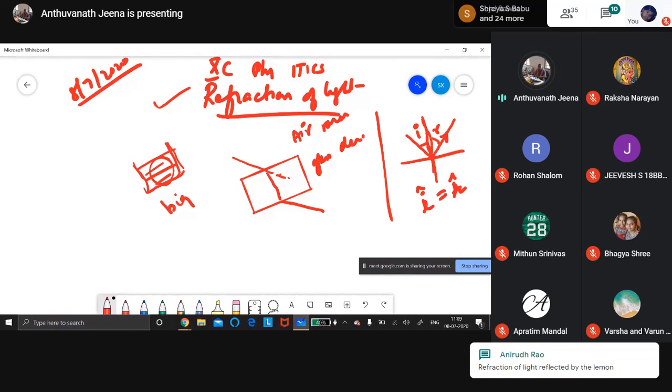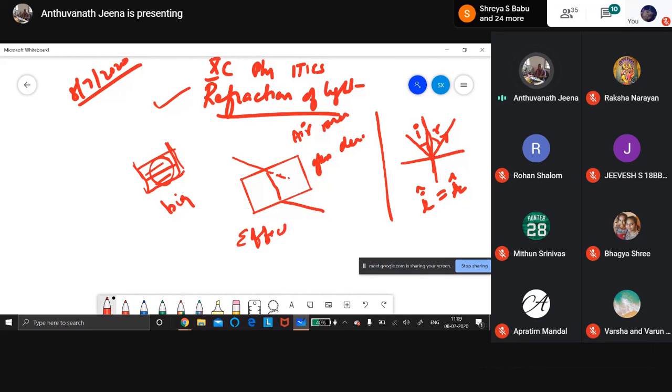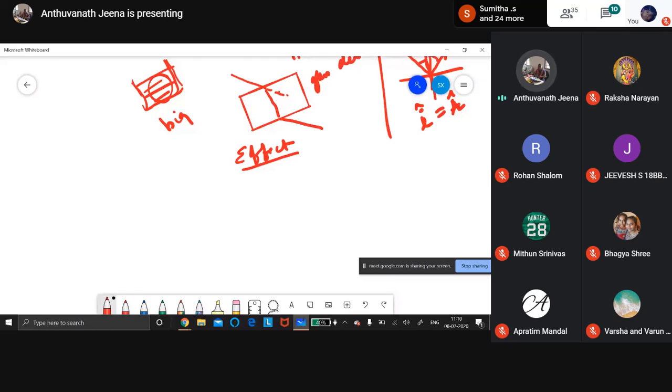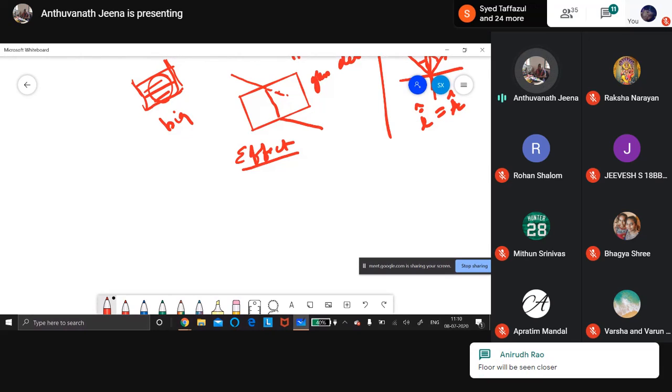Swimming pool. Those who go to a swimming pool will know. They will think the swimming pool is not very deep, that it is shallow and we can enter. But while entering, it is very deep. It is deeper than the apparent depth. So the swimming pool water appears to be less deep than it actually is. This is also an effect of refraction of light.